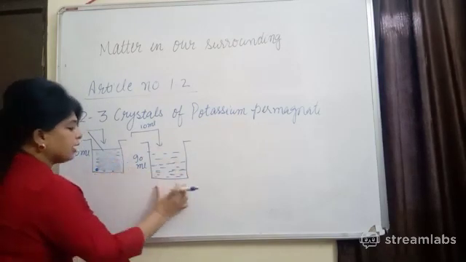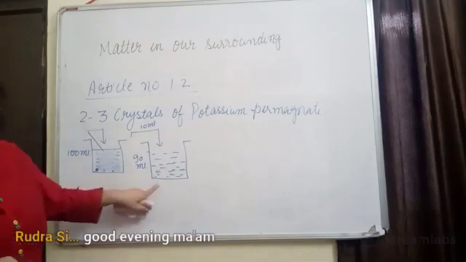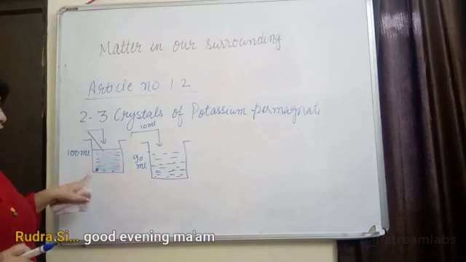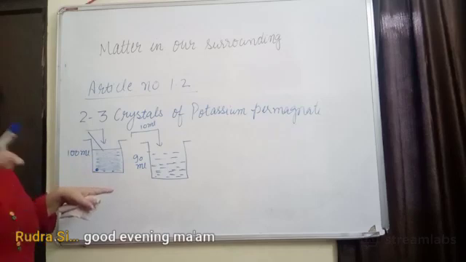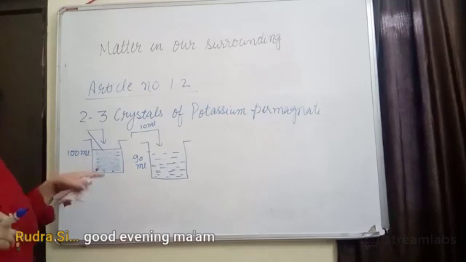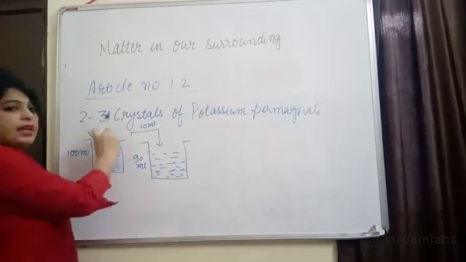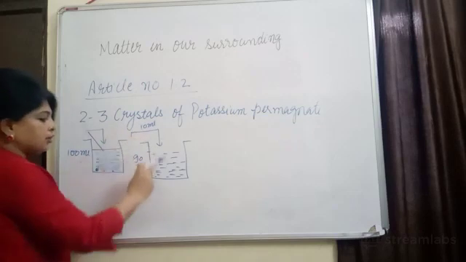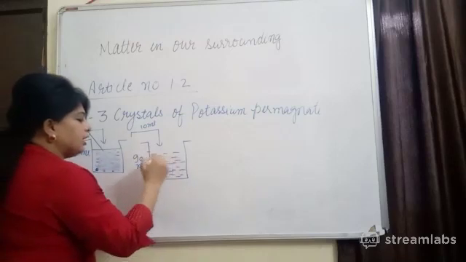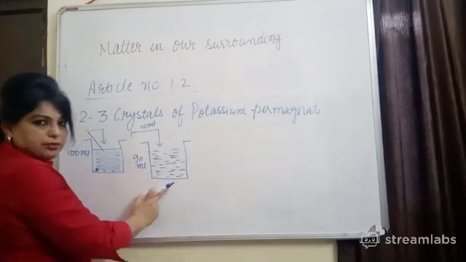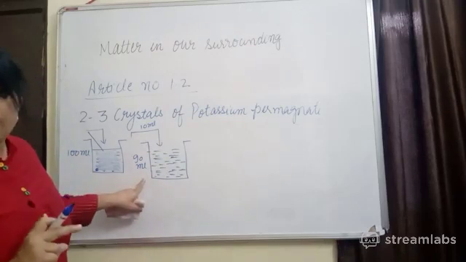But when you compare the color between these two, you will observe the color is a little bit lighter in comparison to the first one, because the first one contained 2 to 3 crystals, and when we used a glass stirrer and tried to dissolve it, it dissolved and gave us a dark purple color solution. And when we take 10 ml from this and add it to 90 ml of water, again it becomes 100 ml, but the solution color will be a little bit lighter, because we have added only 10 ml of potassium permanganate solution to 90 ml of water.